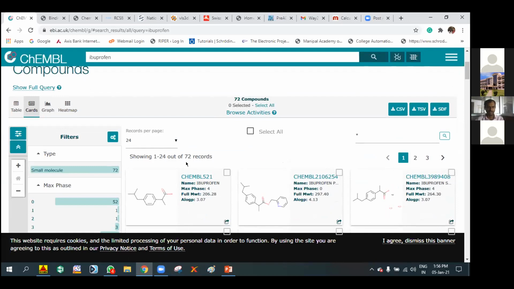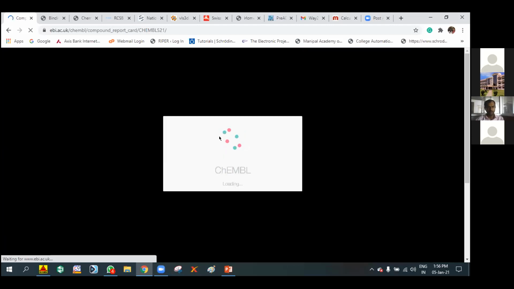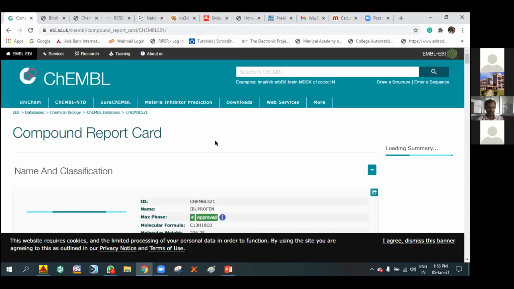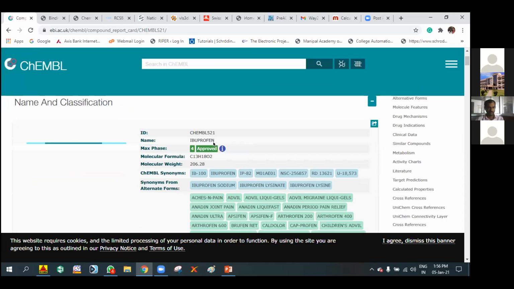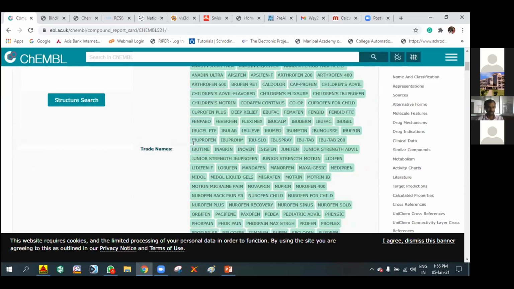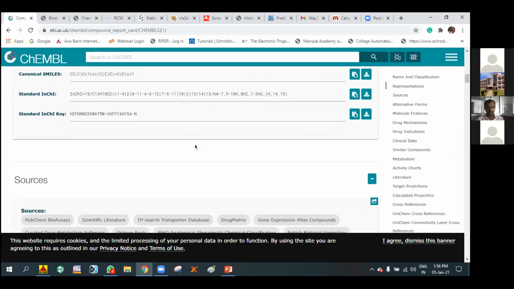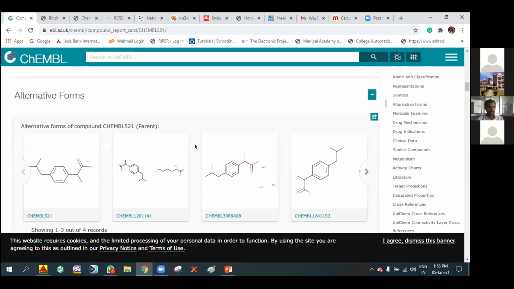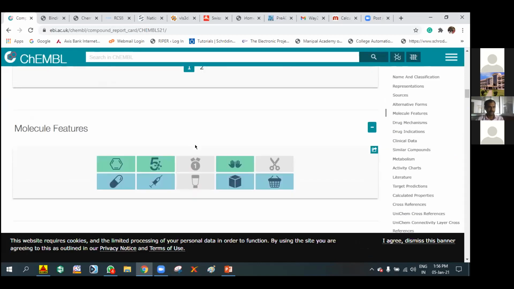So similarity structures. If you click an individual one, we get 74 in the search. Here we can observe the name and classification of the compound. What are the sources, alternative forms, and molecule features we can observe here.